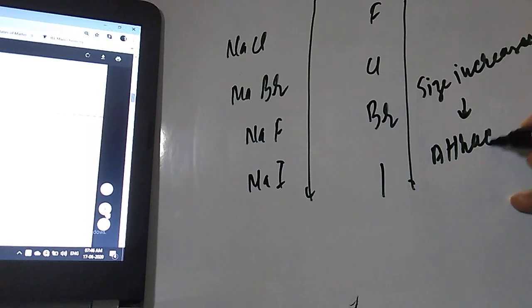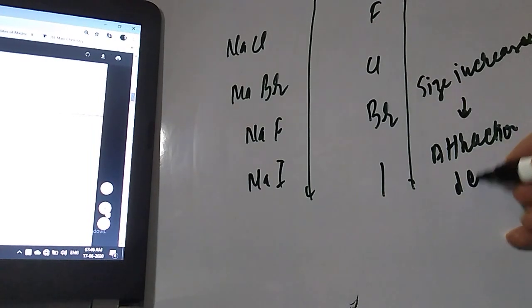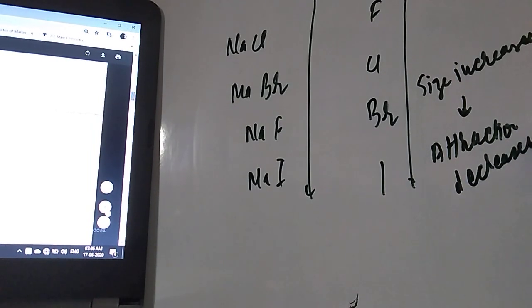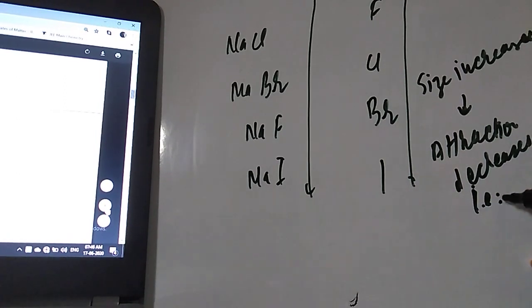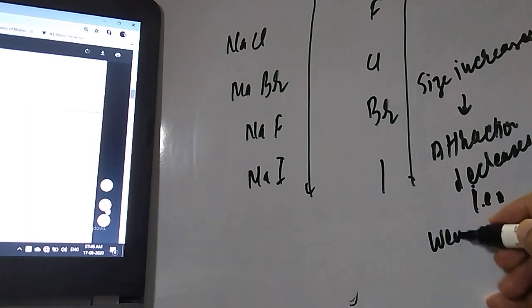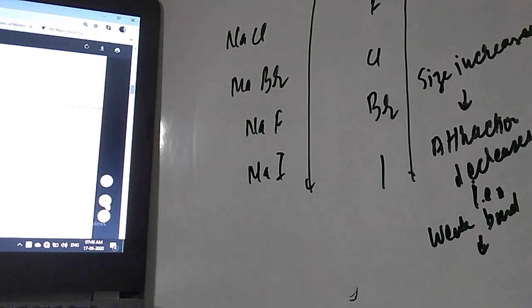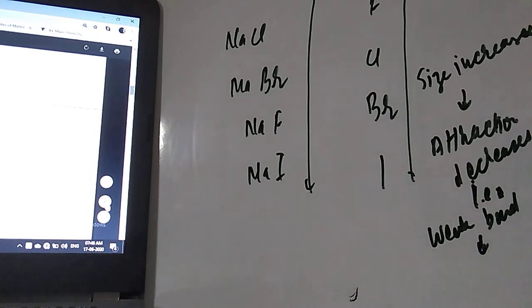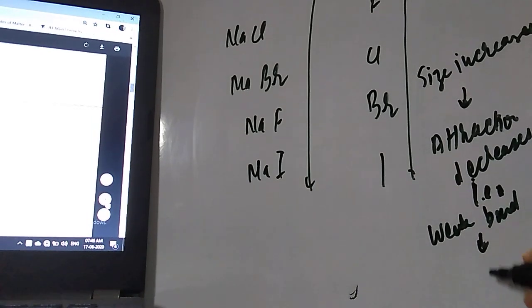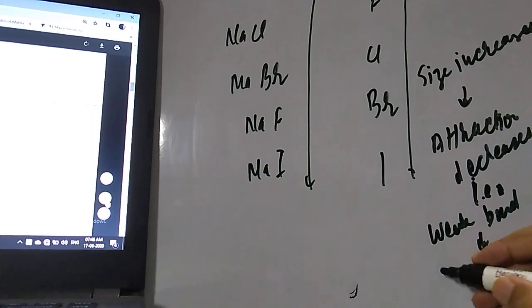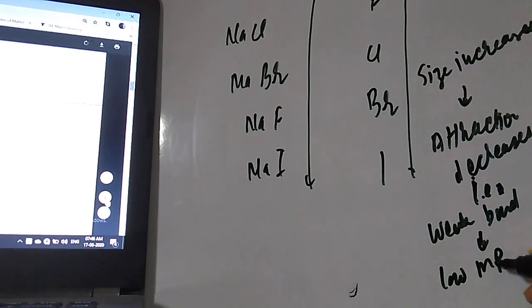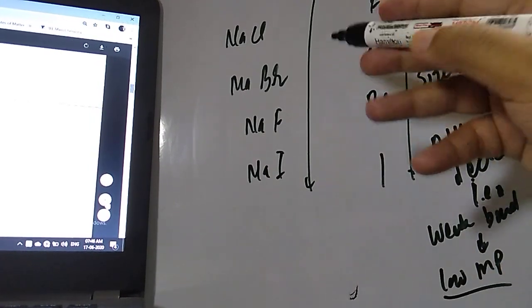Attraction decreases means a weak bond, and a weak bond means a low melting point. Now check out the options.